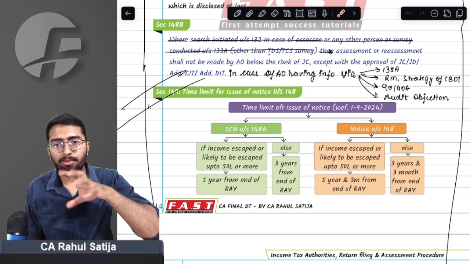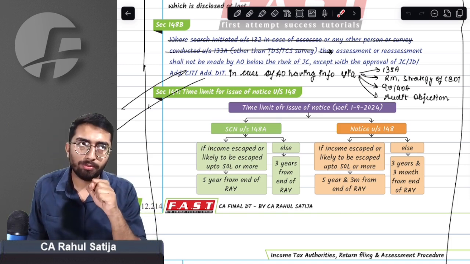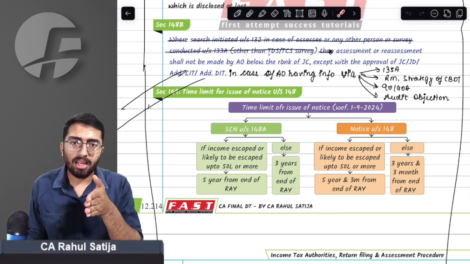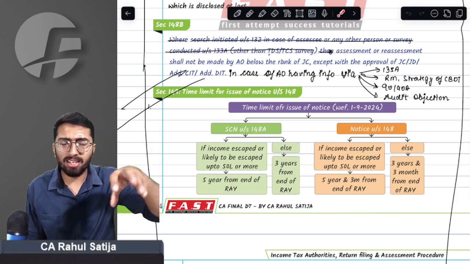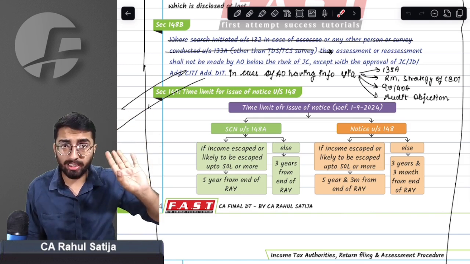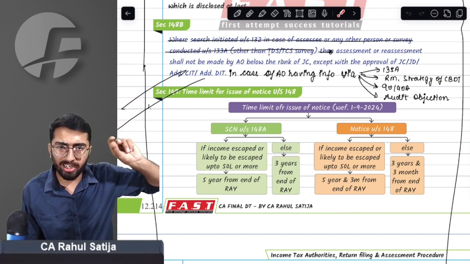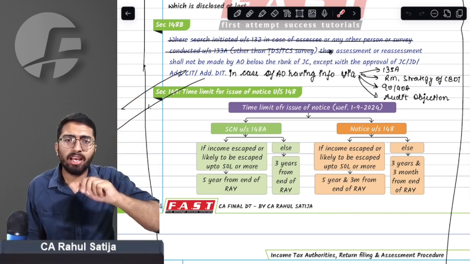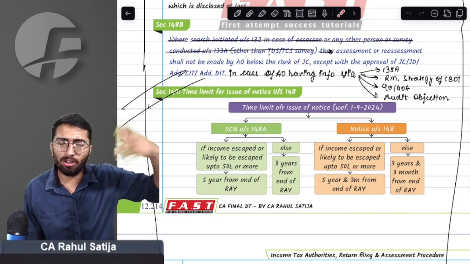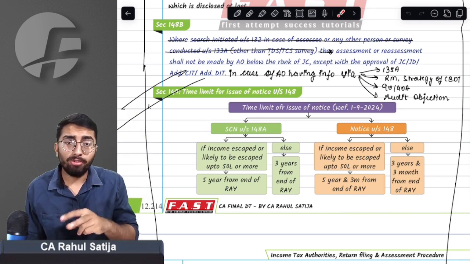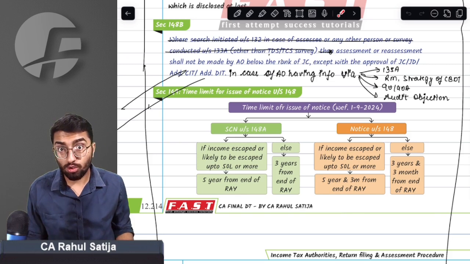What earlier used to happen was that the assessing officer had sufficient time to issue notice under section 148, that is the regular notice, not show cause notice but regular notice under section 148. The assessing officer used to have two time limits, 3 years and 10 years, depending upon the amount of income that has escaped. Now we have a dual time period.